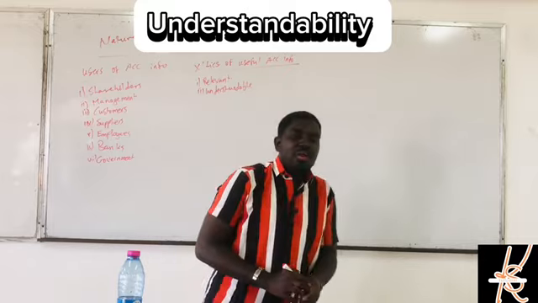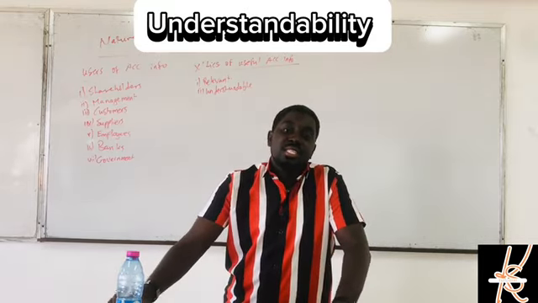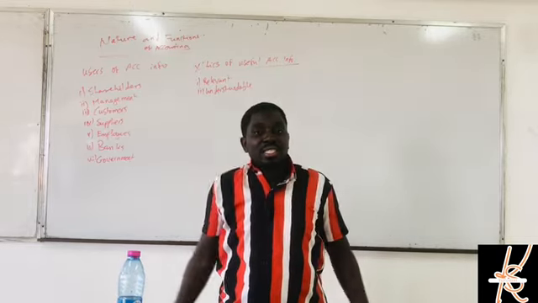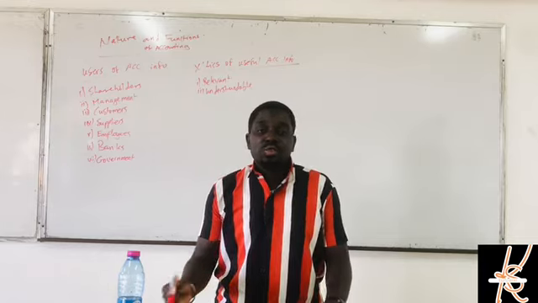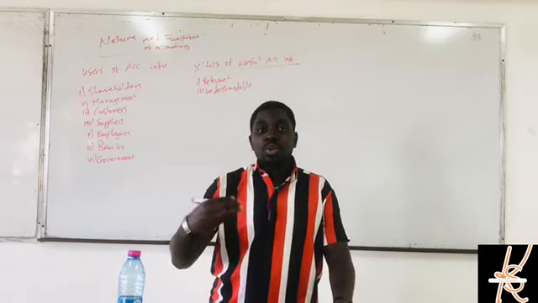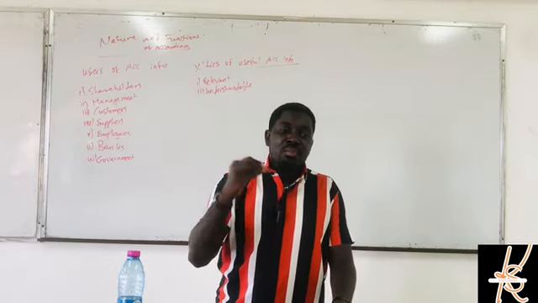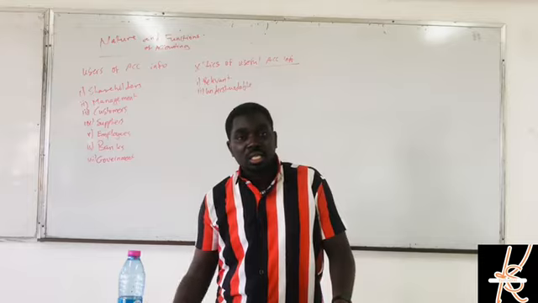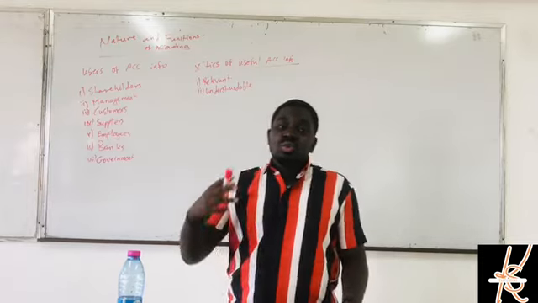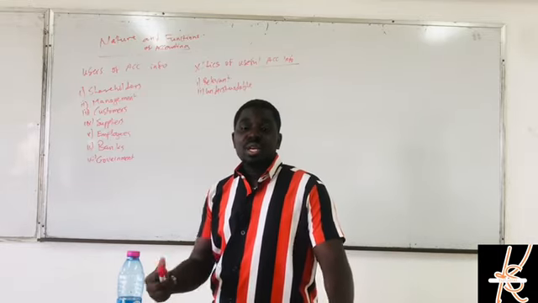Understandable. Useful accounting information is supposed to be simple to understand. If we've given a financial statement and you do not understand it, it will not be useful to you. That is why we go further and use ratios, to give you a simplified information so that you would understand. So understandability is very necessary when it comes to accounting information.